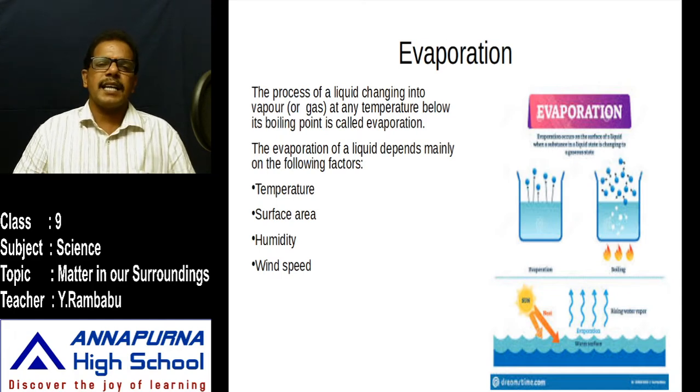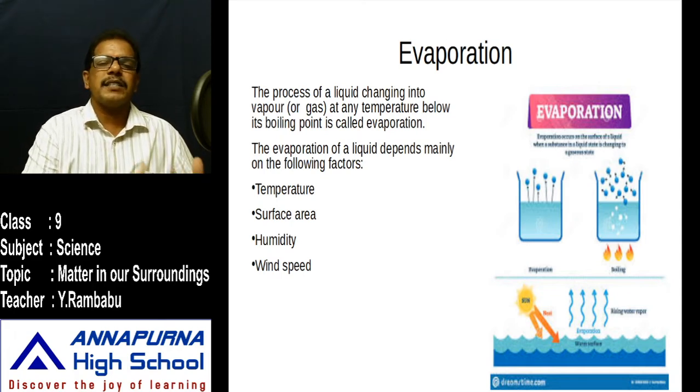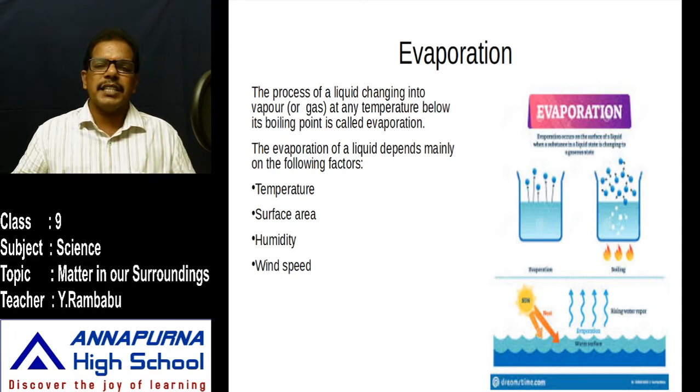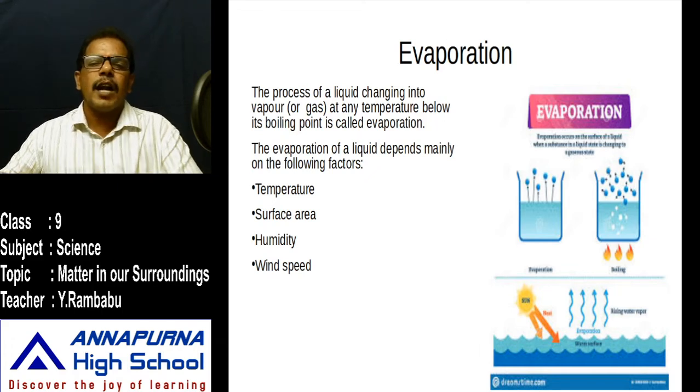If humidity is high, the rate of evaporation is low. Why? The air which surrounds us cannot sustain a large amount of water vapor. That means only a fixed amount of water vapor may be present in it. If the air is saturated with water vapor, then it cannot hold